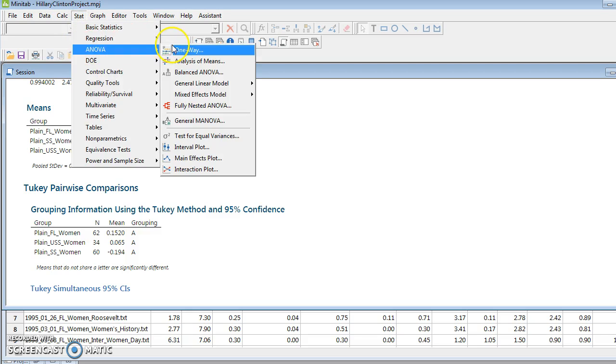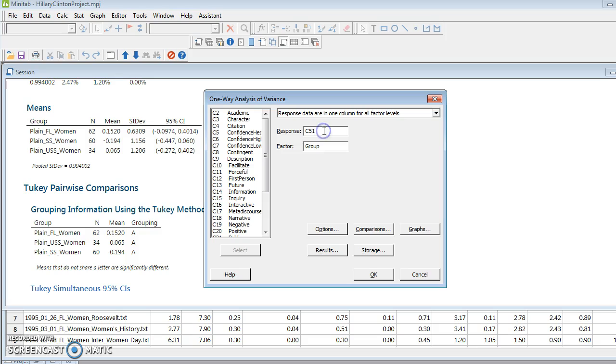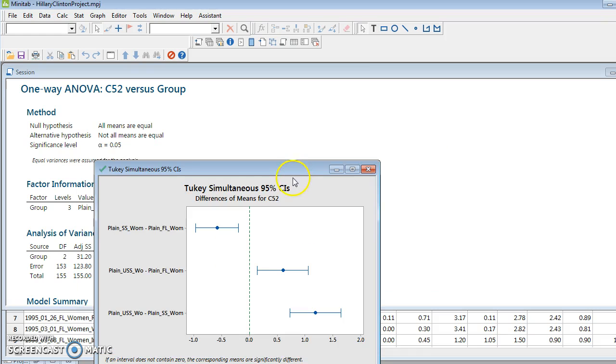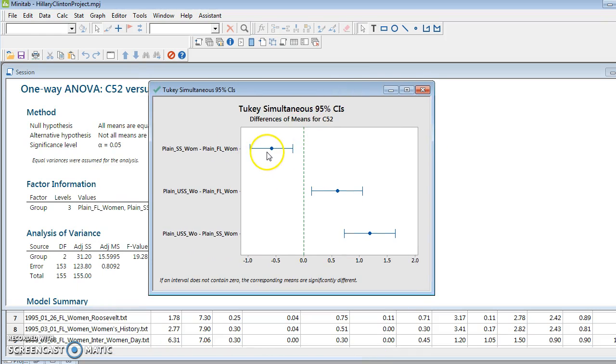Now we'll go to factor 3, which is located in C52. And now we're going to hit group. And oh, this looks like it is relatively significant, definitely between U.S. Senator and Secretary of State. And then First Lady is a little bit in the middle, but I suspect that we do have some significance here. So if you look here, this definitely does not cross 0. So there is a significant difference in factor 3 as to how she spoke as Secretary of State and how she spoke as First Lady.